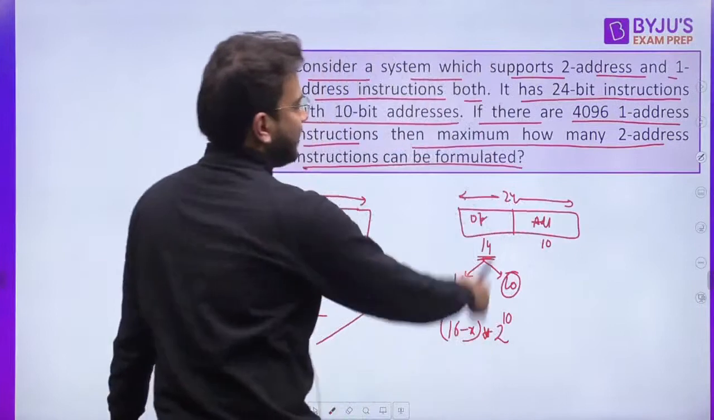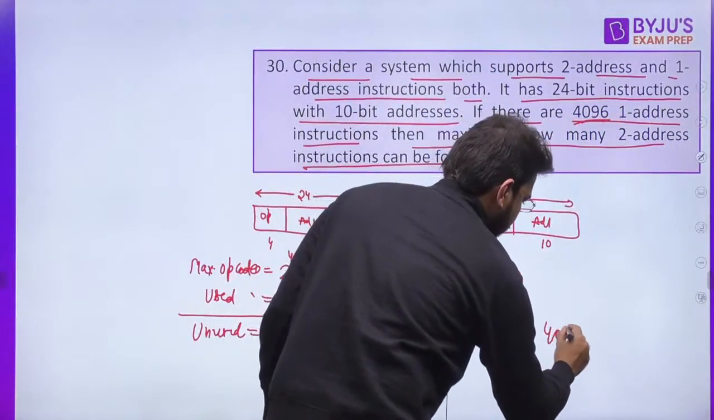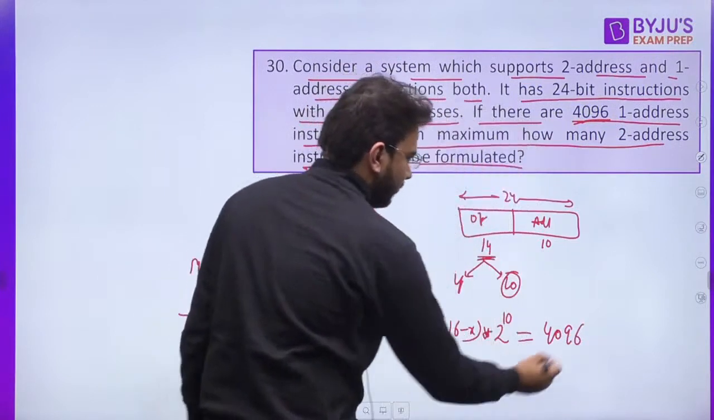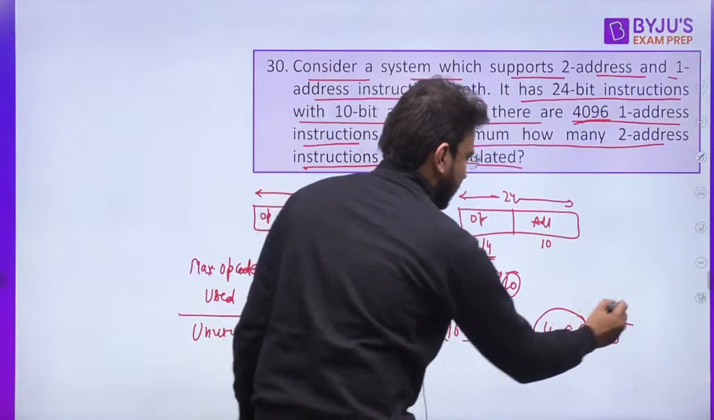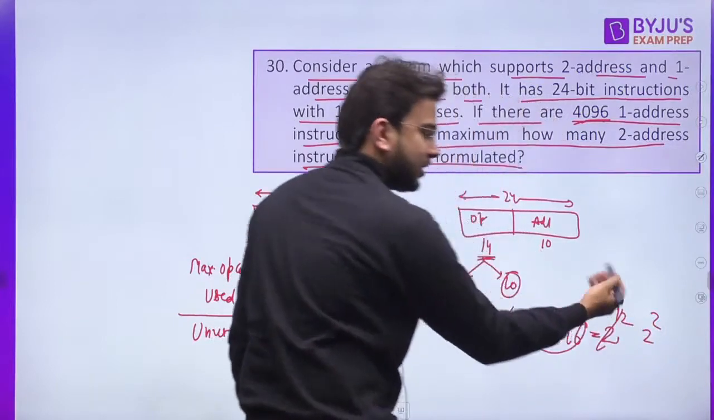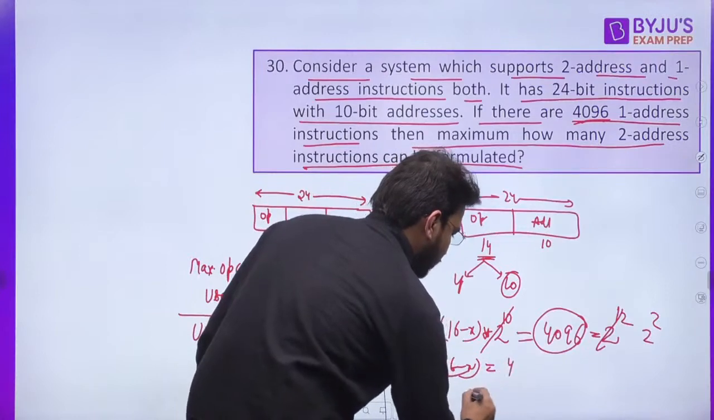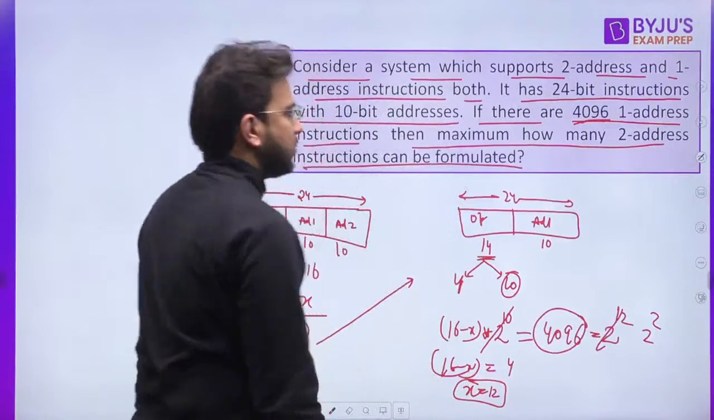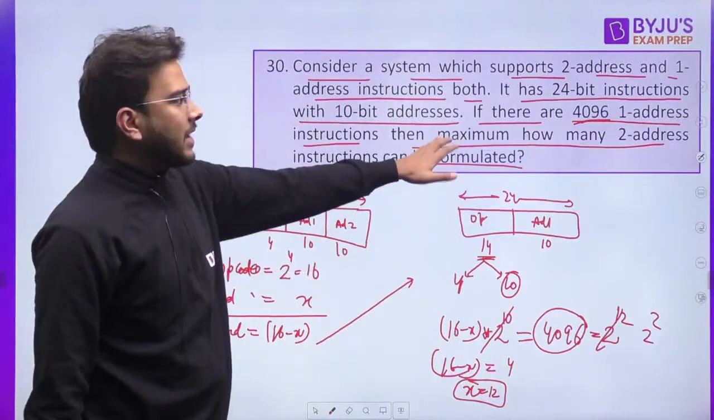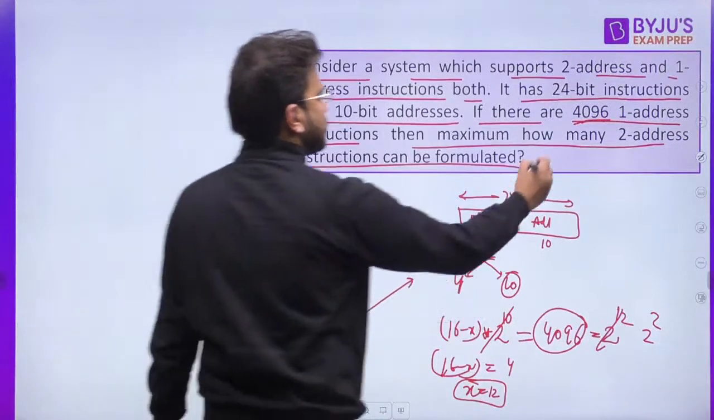Clear? And that is equal to 4096. So if you solve this, 4096 is 2 raised to the power 12. Cancel out, this is going to be 2 raised to the power 2, that is 4. So 16 minus X is equal to 4, so X will be equal to 12. So maximum 12 2 address instructions we can formulate here. Answer is 12.